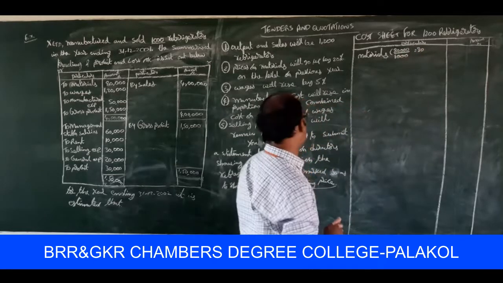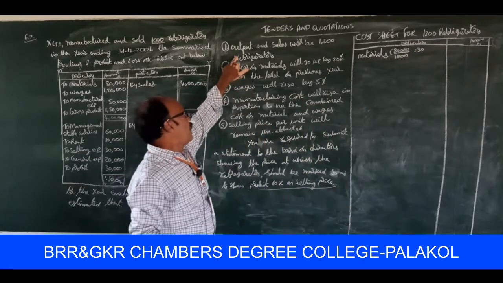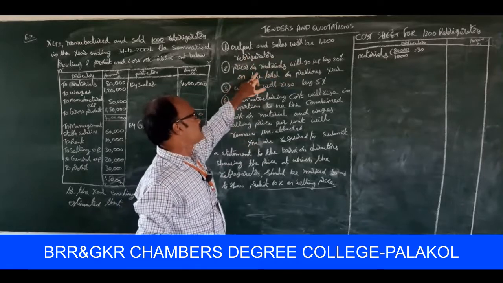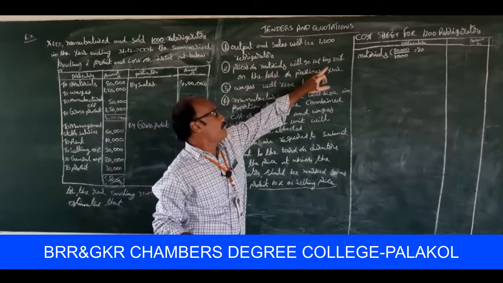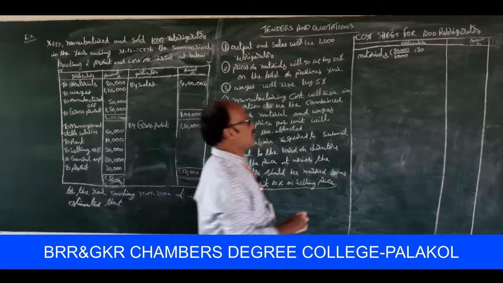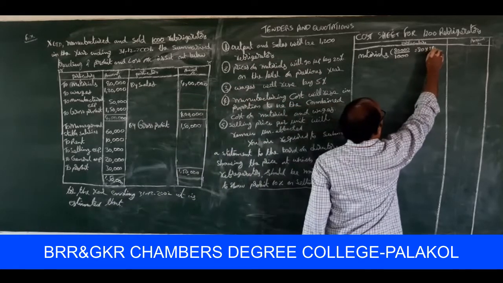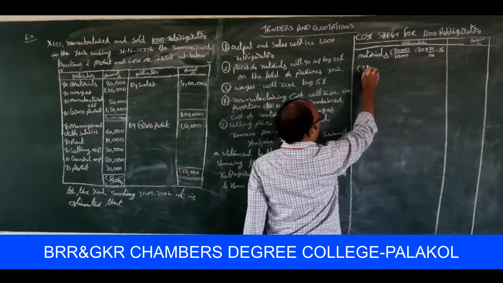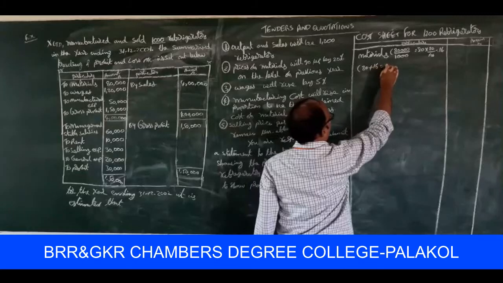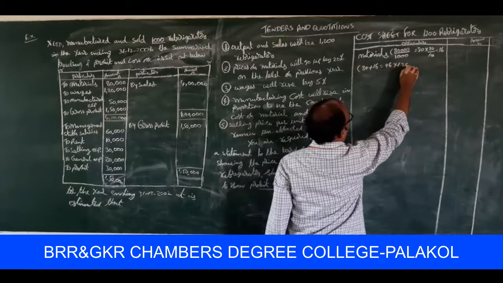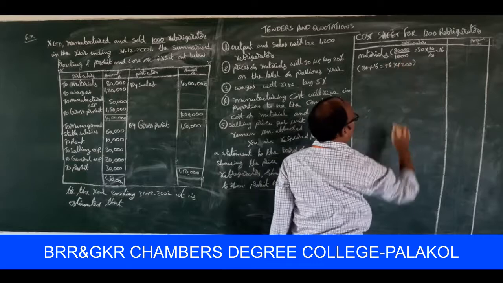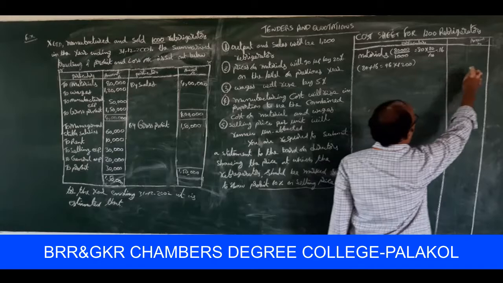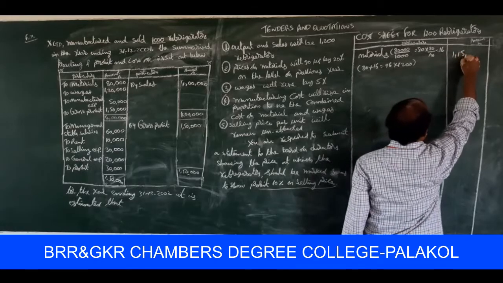Output and selling will be 1200 refrigerators. Prices of materials will go up by 20%. That's why 80 into 20 by 100, that is equal to 16. So 80 plus 16 is equal to 96 into 1200 refrigerators. The material is required for that. That's why 96 into 1200, 1,15,200.